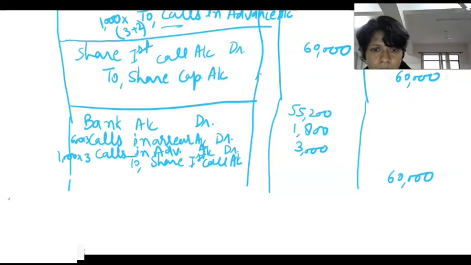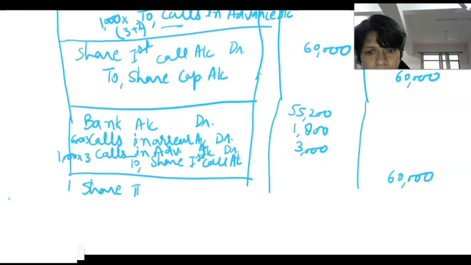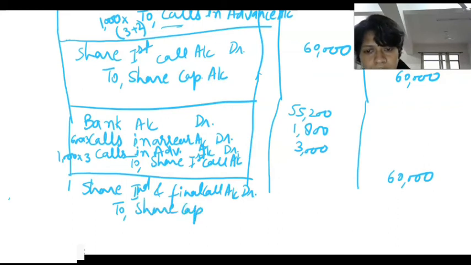So we will write a transaction for due share second and final call money. Share second and final call account debit to share capital account. We have 20,000 shares, and the second and final call money is for rupees 2. It means 20,000 into 2. It means 40,000 rupees is due for second and final call money.